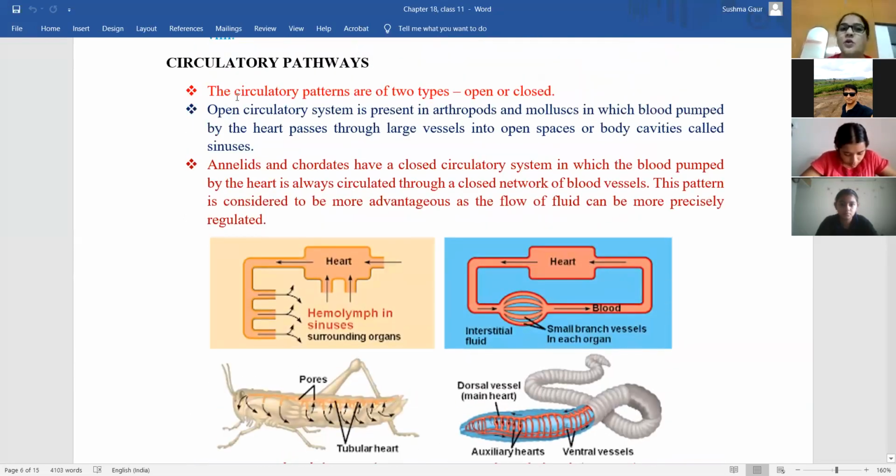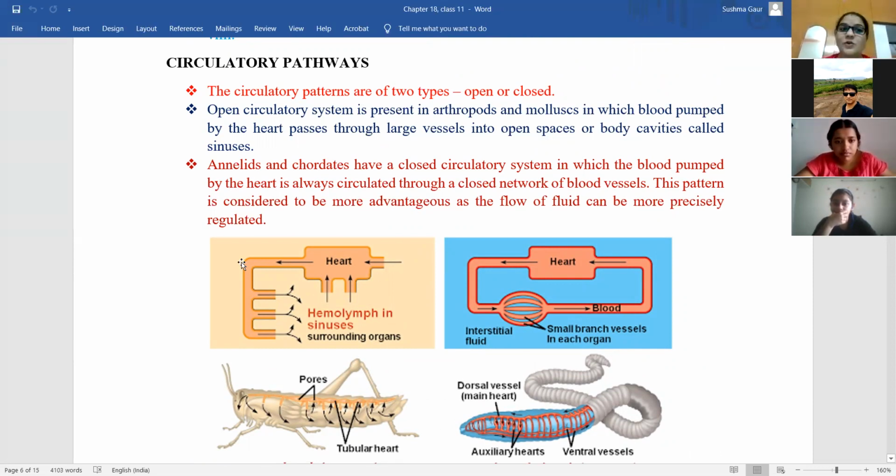Fine. So there are 2 types of circulatory patterns, open and closed types. What is the difference between open and closed circulation? The open circulatory system is present in which animals? In arthropods and mollusks. What will happen during the open circulatory system? In this, the blood is pumped by the heart. So this is the open type of circulatory system. The heart pumps blood directly, and the blood passes through large vessels into open spaces or body cavities known as sinuses.